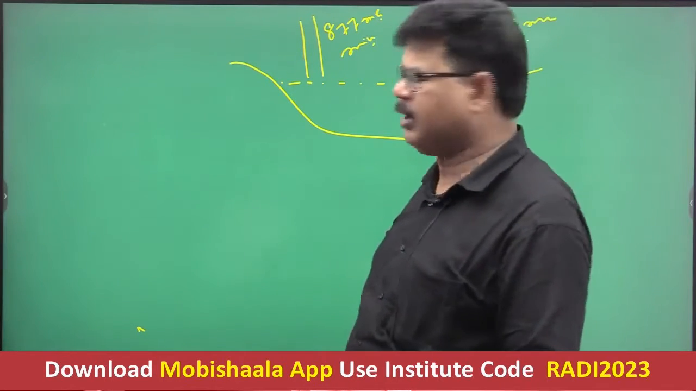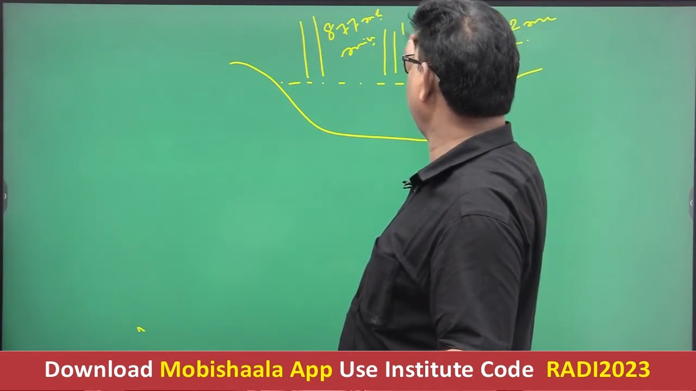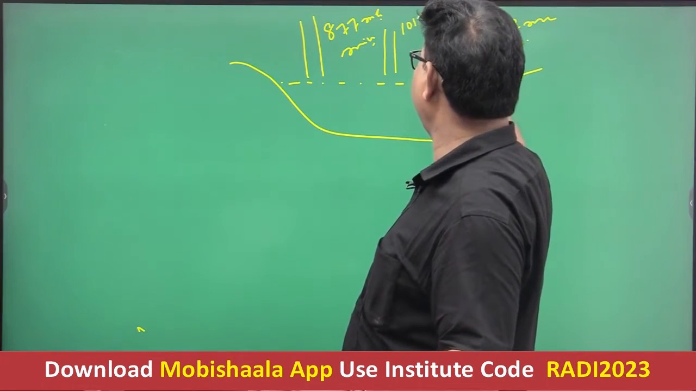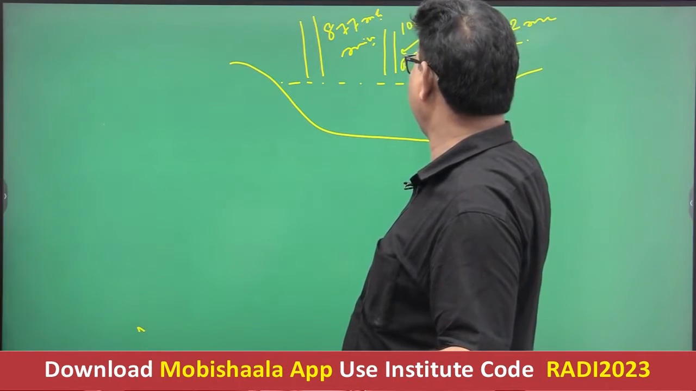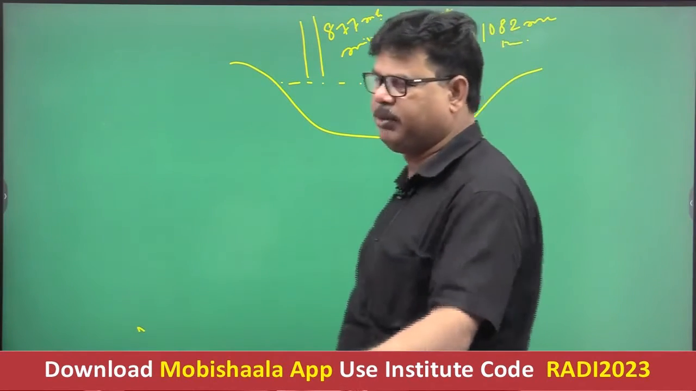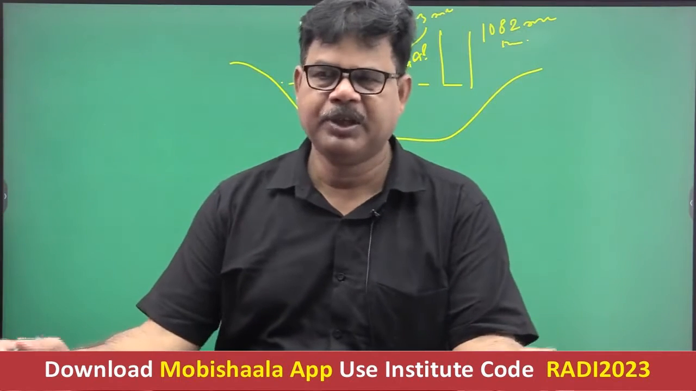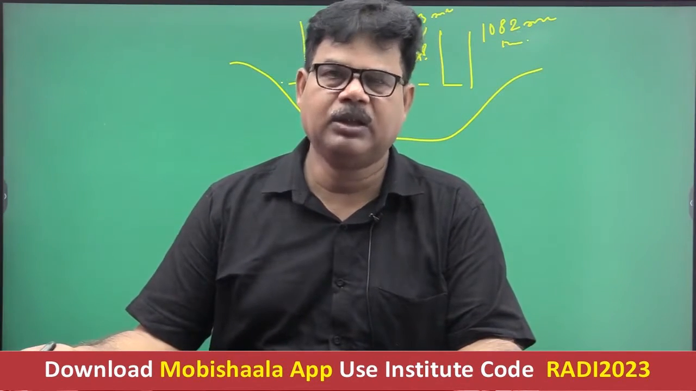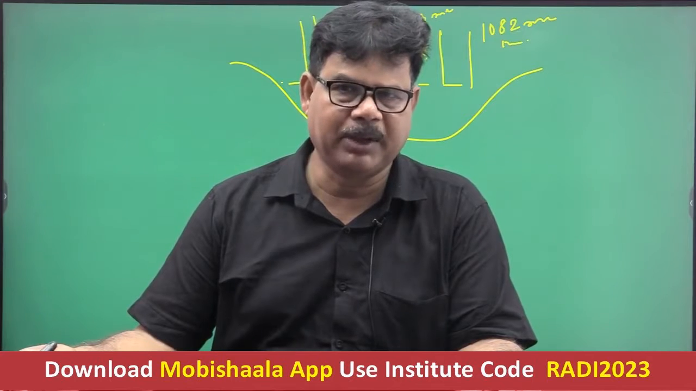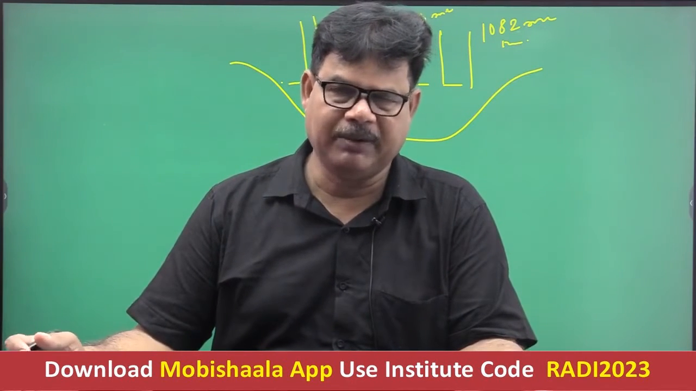Getting well now? 1013 millibar is considered as average atmospheric pressure. 1013 millibar is referred to as average atmospheric pressure. So we should have the idea about what is the minimum atmospheric pressure, what is the maximum atmospheric pressure, and what is the average atmospheric pressure.